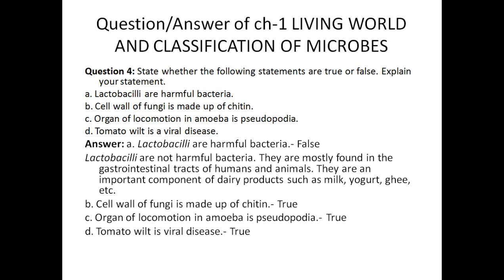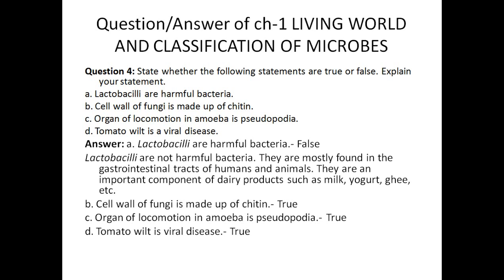Second question is, cell wall of fungi is made up of chitin. Yes, it's true, because the cell wall of a plant is made up of cellulose, while fungi are very different from plant cells. Plant cells have chloroplasts and are green in color, whereas fungi are non-green, and even the cell wall is different. The cell wall is made up of chitin.